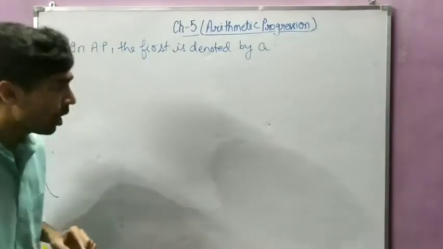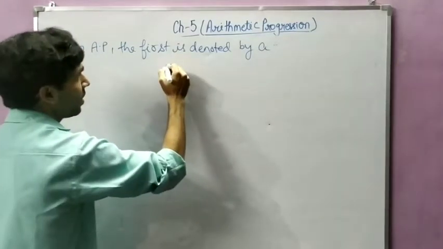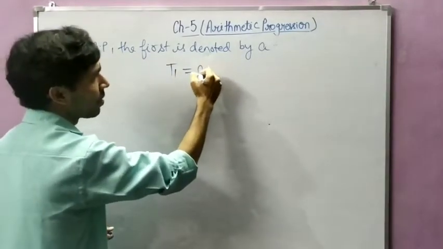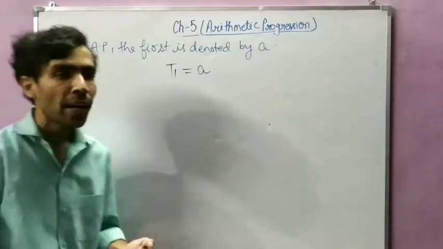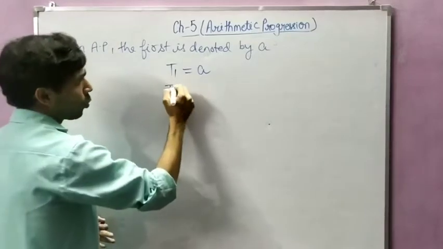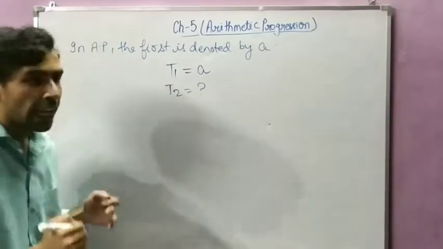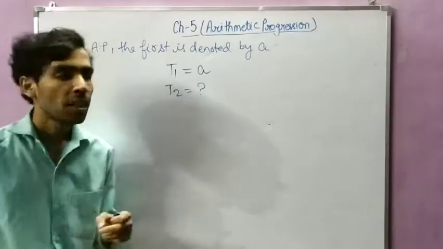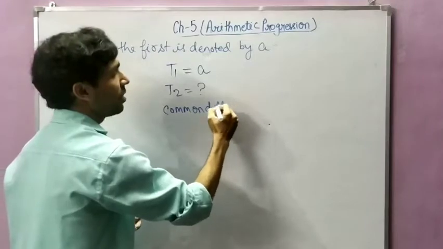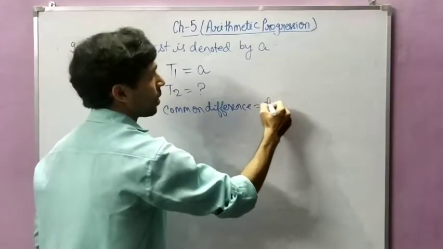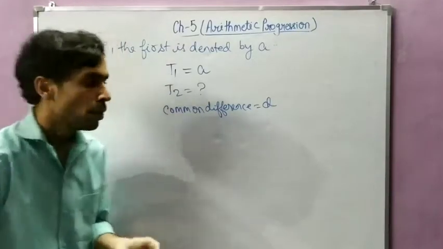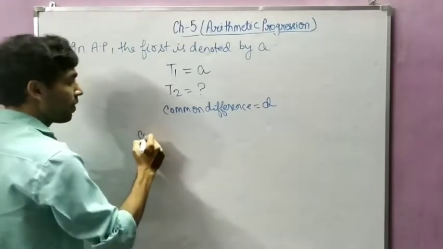Now, the first term is also known as T1. T for term, 1 for first. So T1 will be a. Suppose, students, you have to calculate the second term. But the second term we don't know. But I know now that in an AP there is a common difference. Suppose the common difference is d. So you have to find the second term. So we all know that common difference is equal to what?